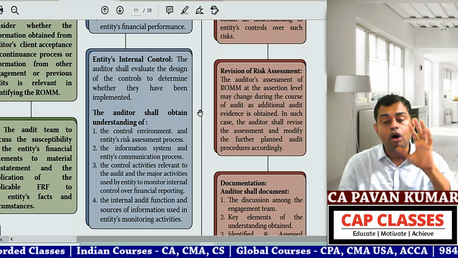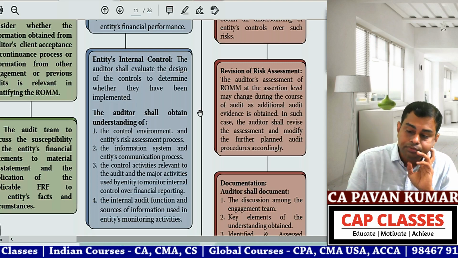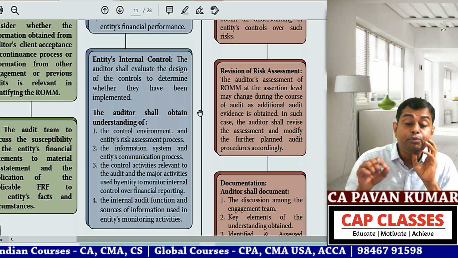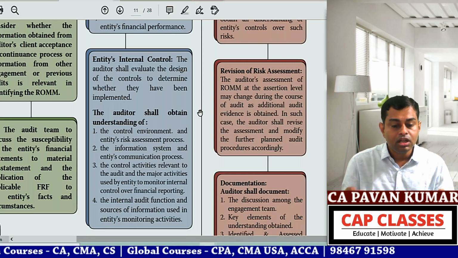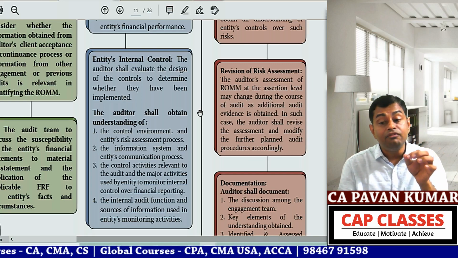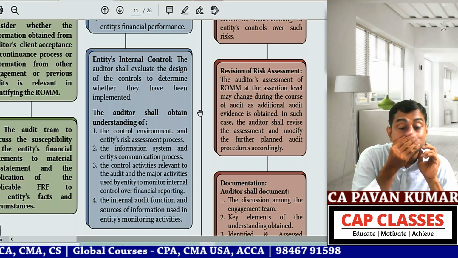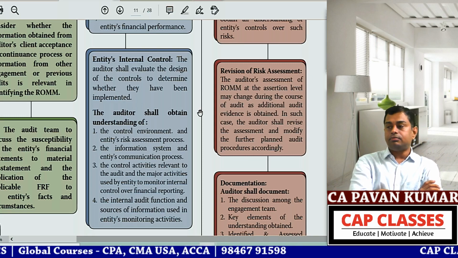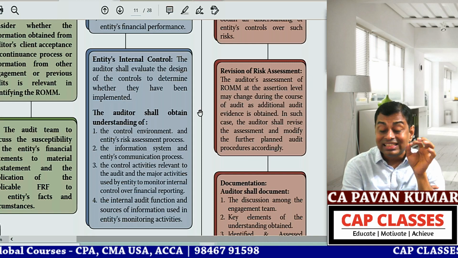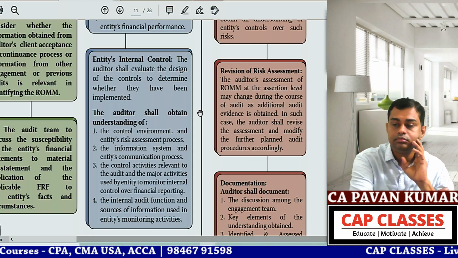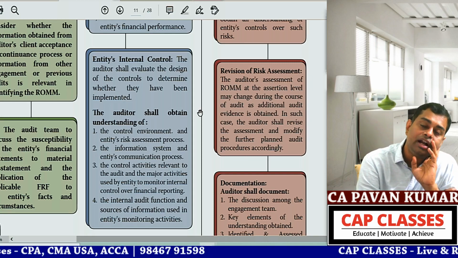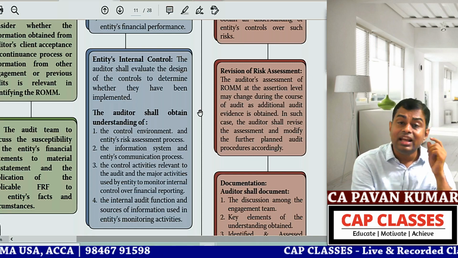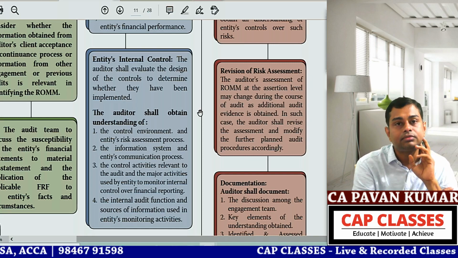There are 5 components. Write down in your notes: components of internal controls. Point number 1, control environment. Point number 2, risk assessment. Point number 3, control activities.